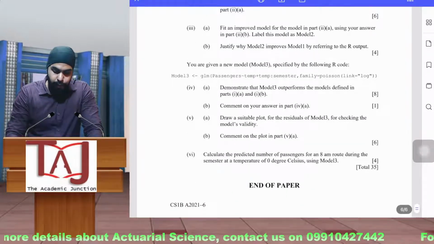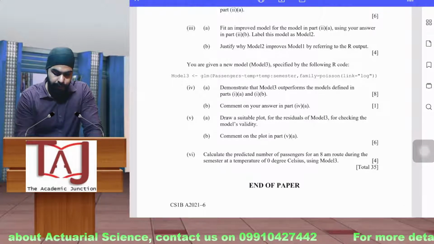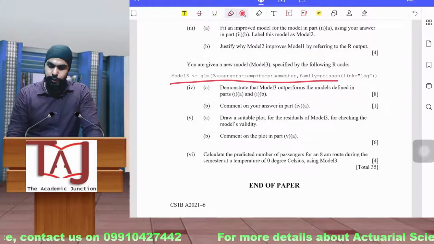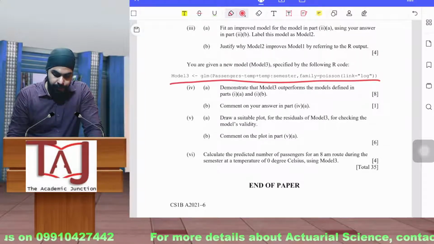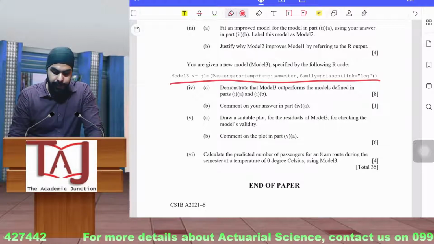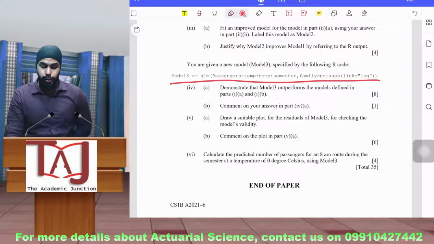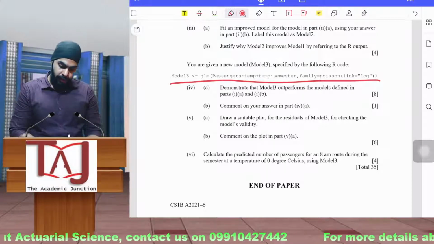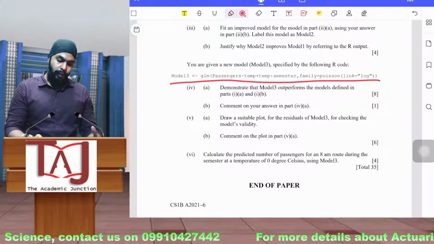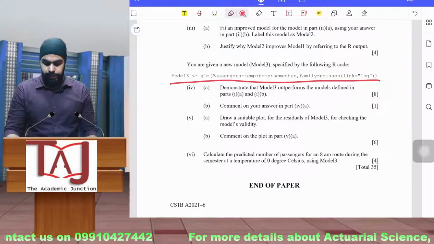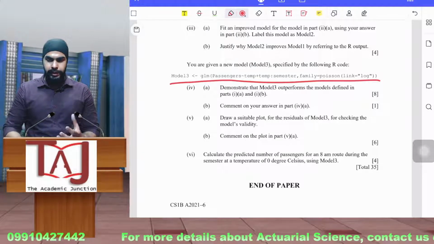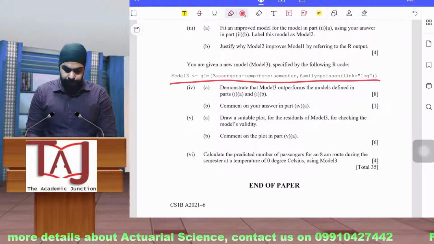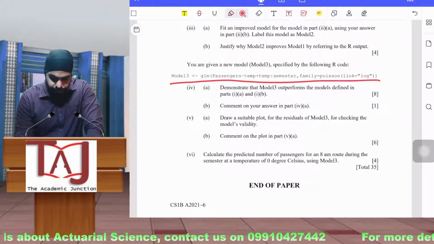And then you are given a new model, model 3. Herein you are also given the code for this model, and you have to demonstrate that model 3 outperforms the models defined in part 1A and 2. So basically here also you have to compare these models. You have to compare model 1, model 2 and model 3, and after comparison come to a conclusion as to why model 3 outperforms. You have to look at the parameters, like the statistic values and the AIC values, and then you can comment on this and draw a suitable plot for the residuals.